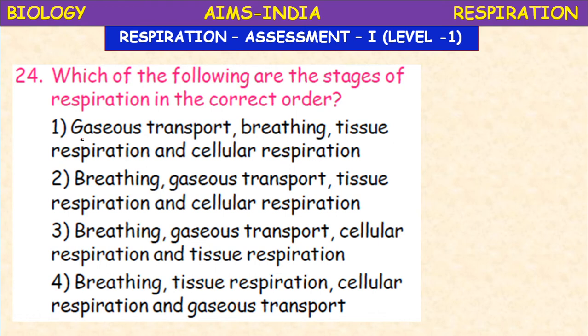Breathing, gaseous transport, cellular respiration, and tissue respiration. Breathing, tissue respiration, cellular respiration, gaseous transport. So it is the third one which represents the correct sequence: breathing, gaseous transport, cellular respiration, then exchange of gases in tissue respiration.